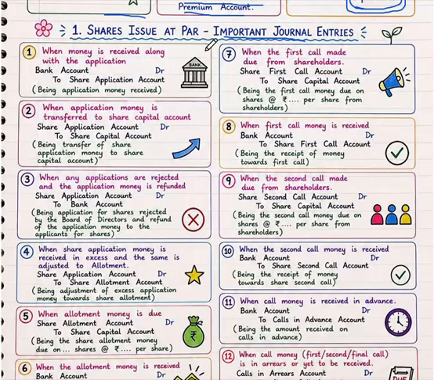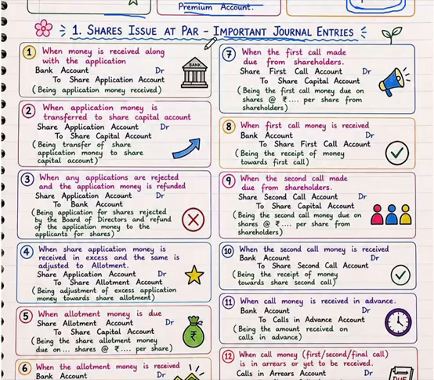A salient feature of the capital of a company is that the amount of its shares can be gradually collected in easy installments spread over a period of time, depending upon its growing financial requirements. That means a company can collect share amount from the public on an installment basis.